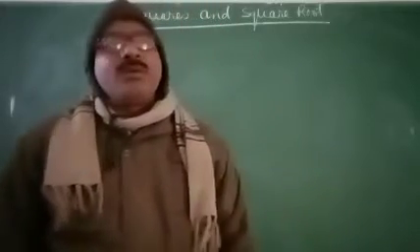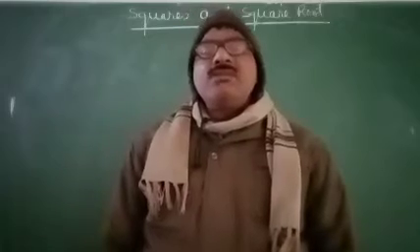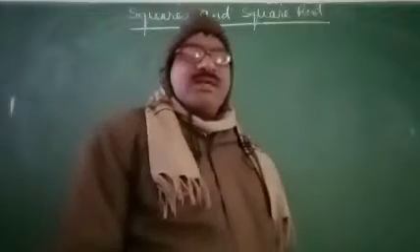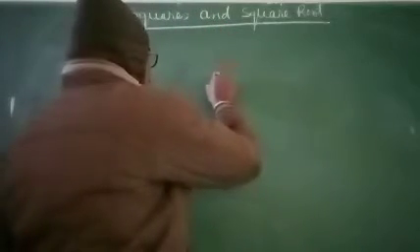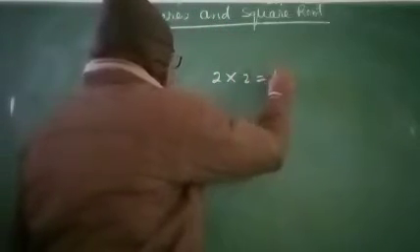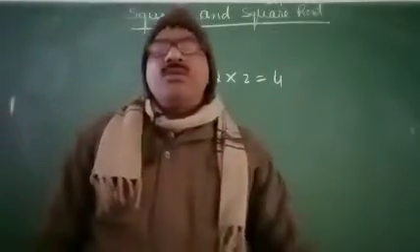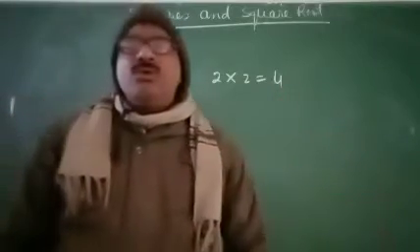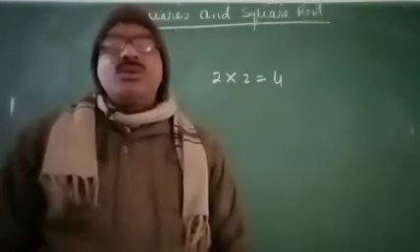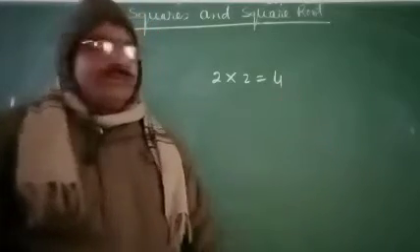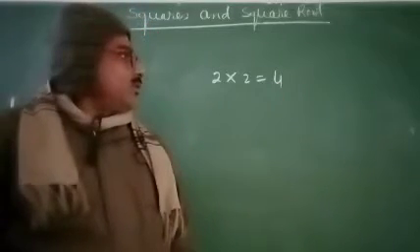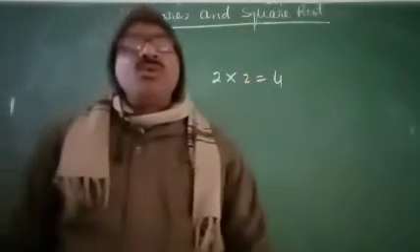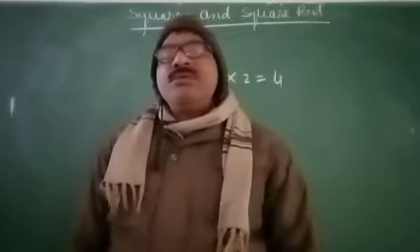For explaining a square, suppose that you consider the number 2. 2 multiplied by 2 we get 4. So 4 is the square of 2. When we multiply 2 two times, we get 4.